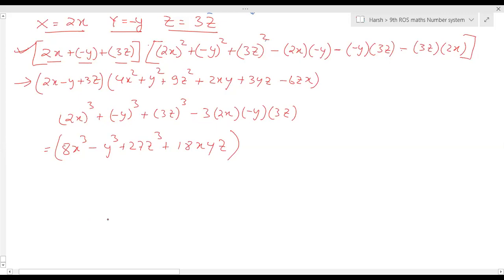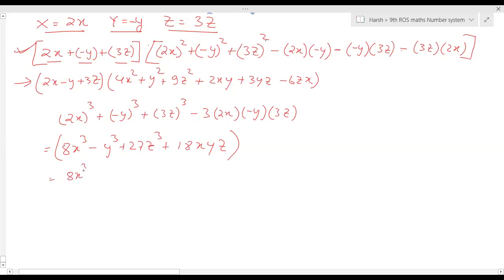So we can take 3 common, right? From where will you take 3 common? Sir, 27z cube and 18xyz. You want to take this common, right?